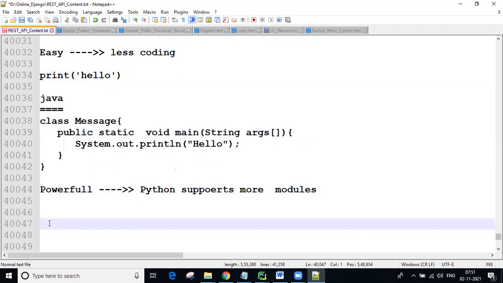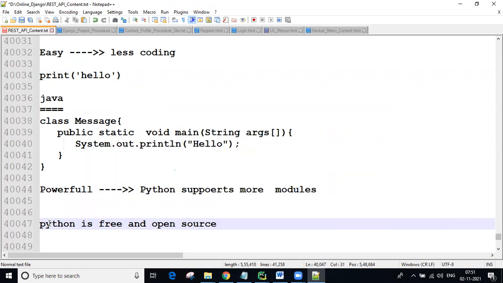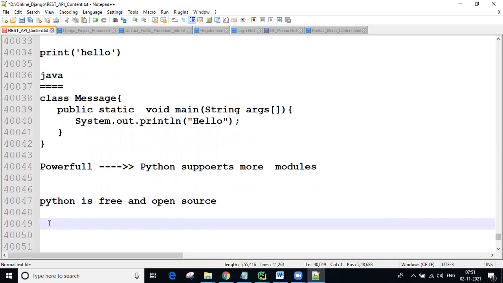Next, guys, Python is free and open source. I told already, free means no need to pay any amount to any company. For example, Guido van Rossum developed this Python, so we are not required to pay money to Guido van Rossum. Freely we can download it from the internet, from the official site.